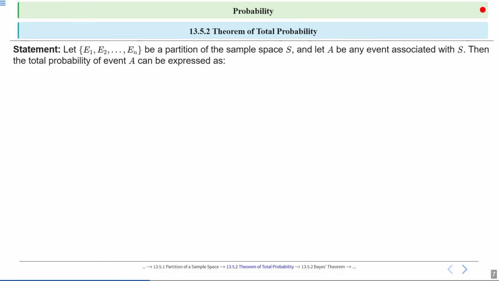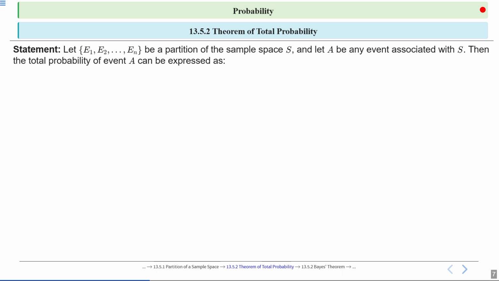Okay. So NCERT section 13.5.2, theorem of total probability. The total probability of event A is found by summing the probabilities of A given each part of the partition, which is E1, E2, E3 till En, weighted by the probability of each part, right? Mathematically, this is: probability of A is the summation of i equal to 1 to n, probability of Ei into probability of A upon Ei, right?